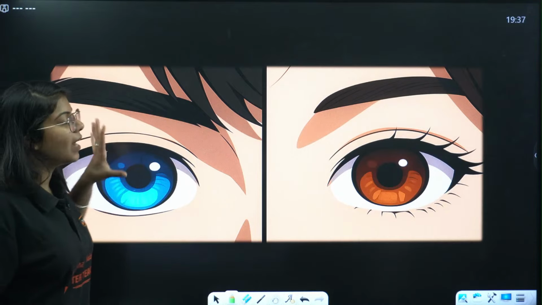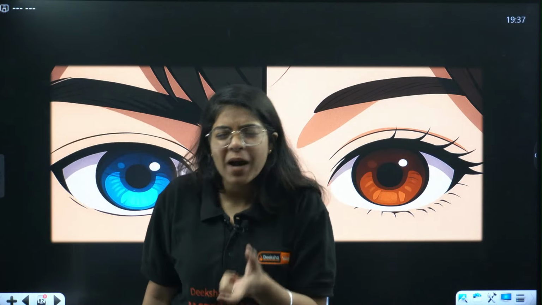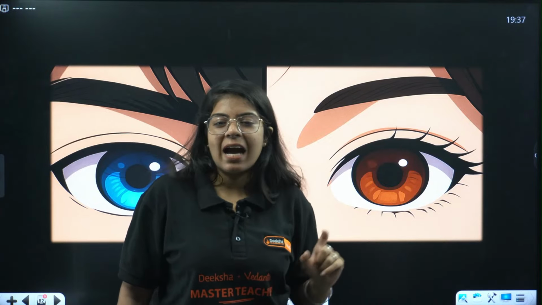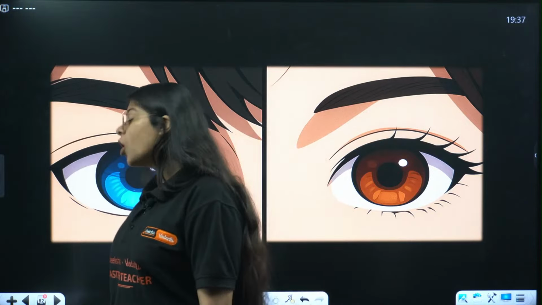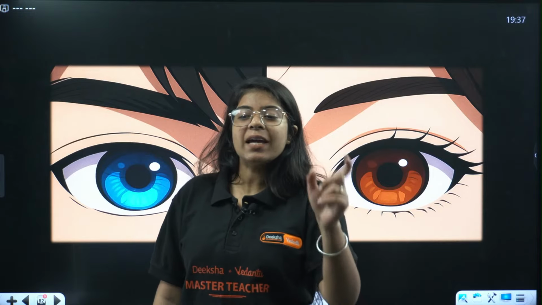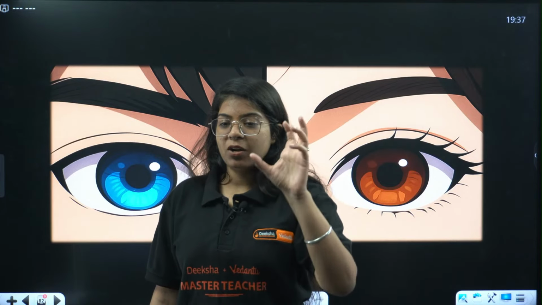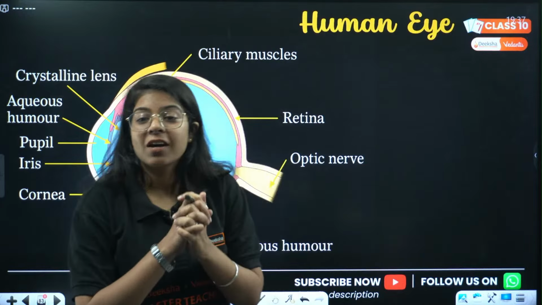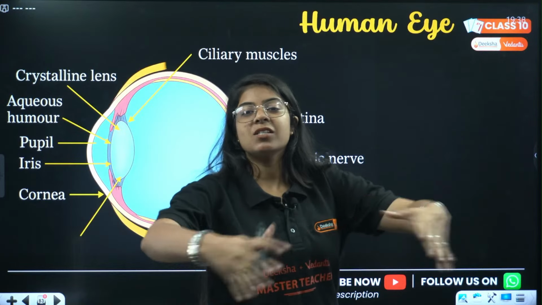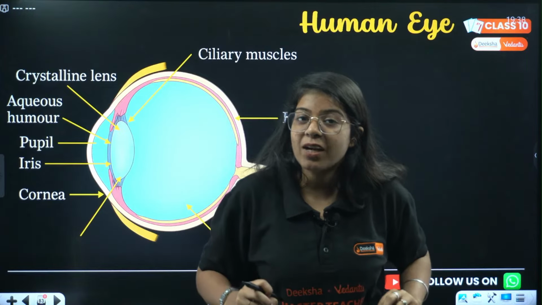So this color of the eye is because of a particular part of the eye. Now let me know what that part of the eye is. Until then I'll start teaching the eyes. What are the parts of our eye? Yellow, Viraj's eyes are yellow. Greenish gray eyes, okay, done. Which part is responsible for the color of your eyes? Yes, we are starting, let's start. Divyanshu is saying black. This is the inside of your eye. We can see this beautiful outside world, but what is inside our eye is very important.